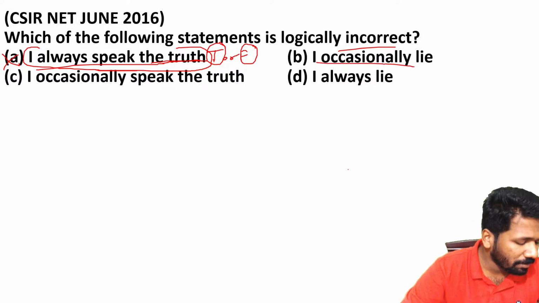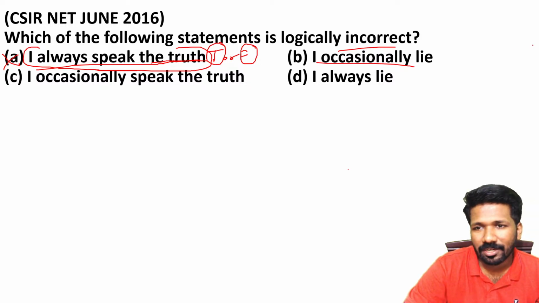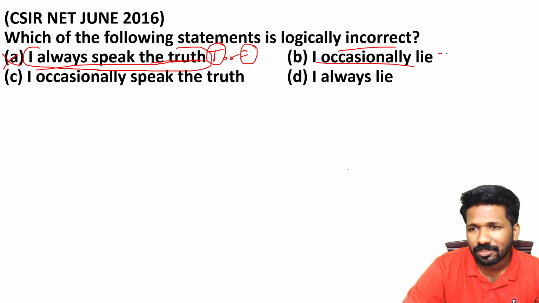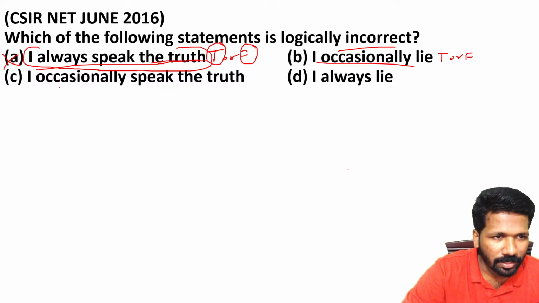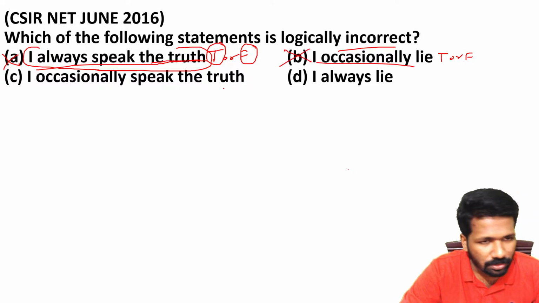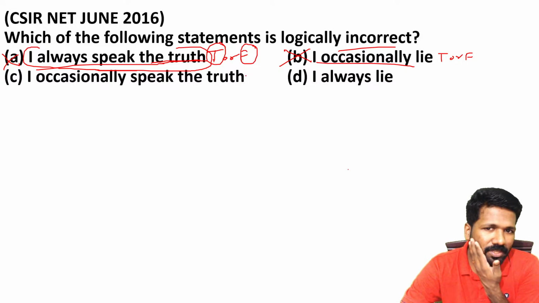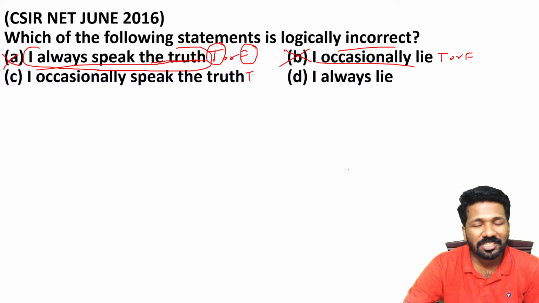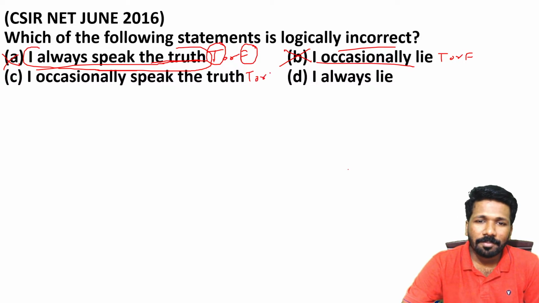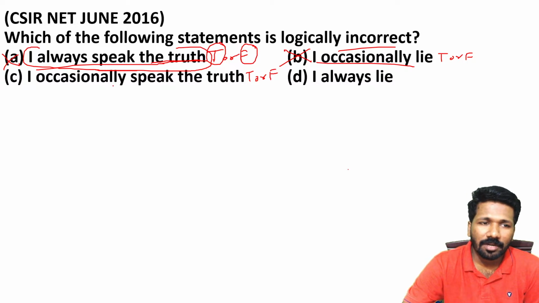"I occasionally lie" means what? I sometimes lie. Again, if that person sometimes lies, that is either true or false. It will not be true and false simultaneously. That is why that is also not the answer. "I occasionally speak the truth" means sometimes I speak the truth. Good for him or her if he or she occasionally speaks the truth. So that will be either true or false. It is not simultaneously true and false. So still it is not the answer.